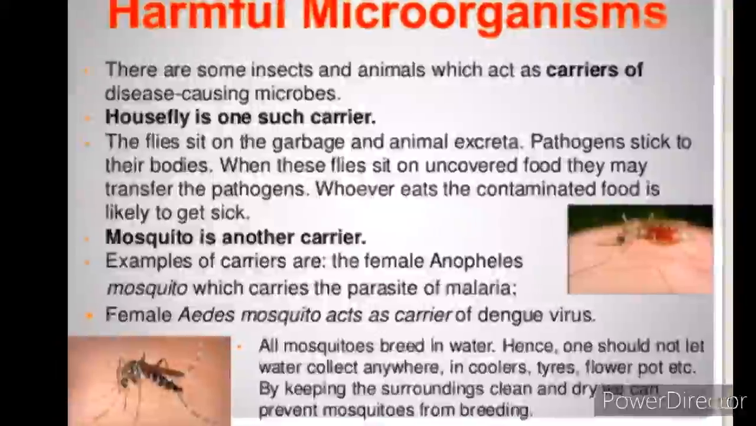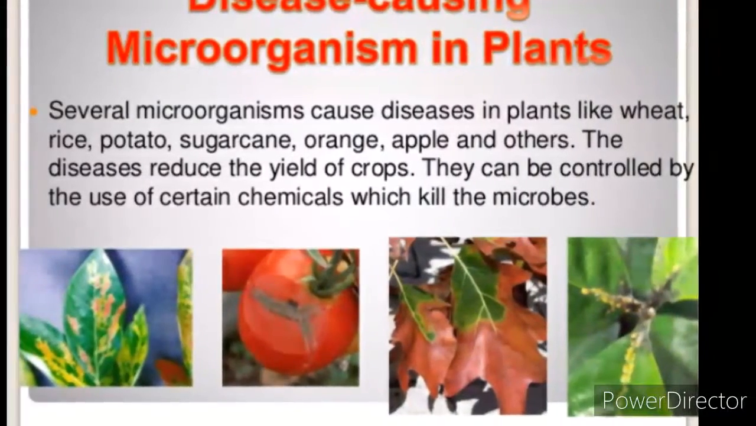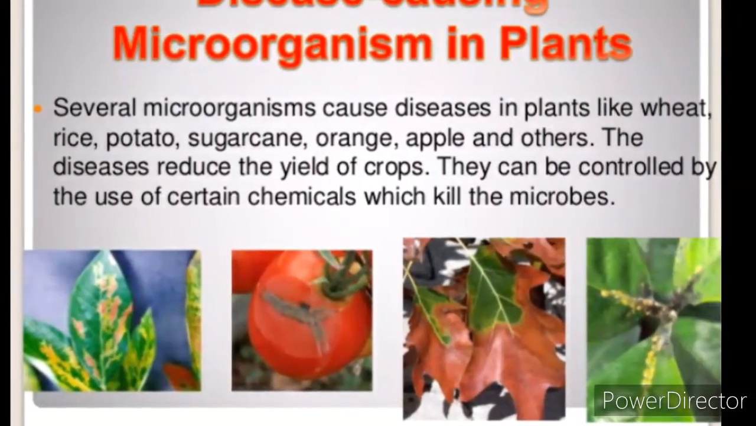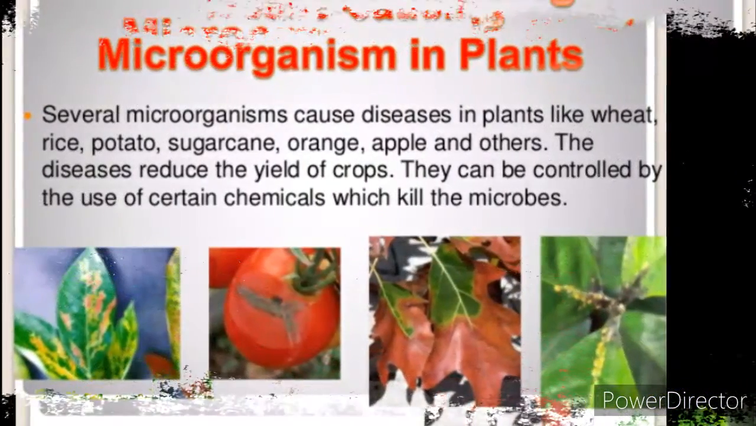Disease causing microorganisms in plants. Several microorganisms cause diseases in plants like wheat, rice, potato, sugarcane, orange, apple and others. They can be controlled by the use of certain chemicals which kill the microbes.